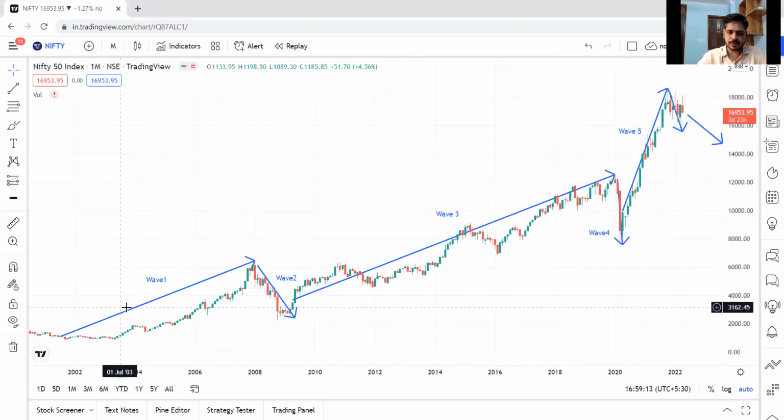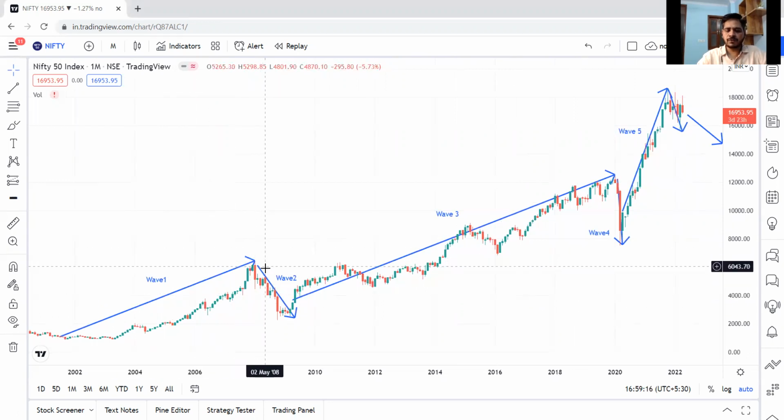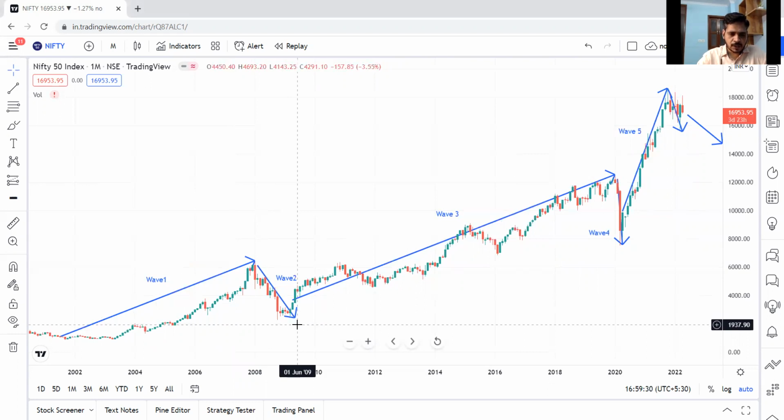The market is uptrending. Then wave 2, from 2008 till 2009, is the wave 2 for the Indian market, for Nifty 50.